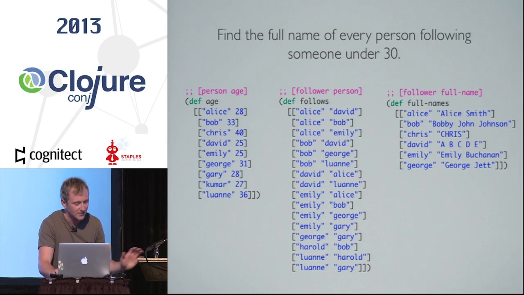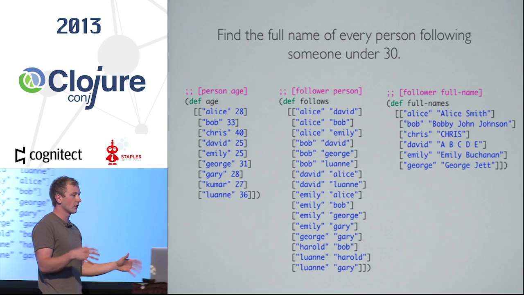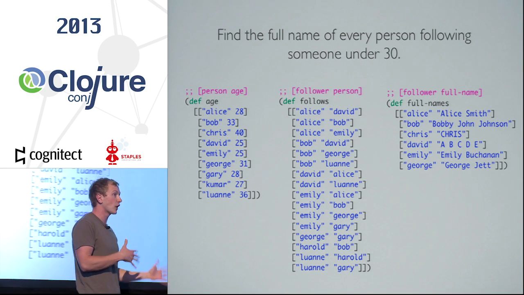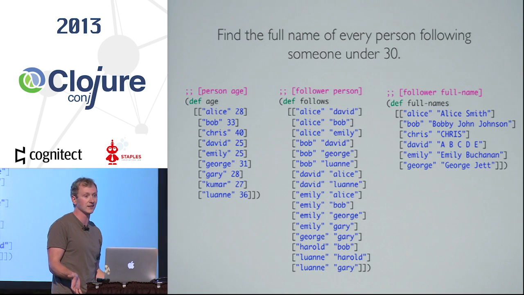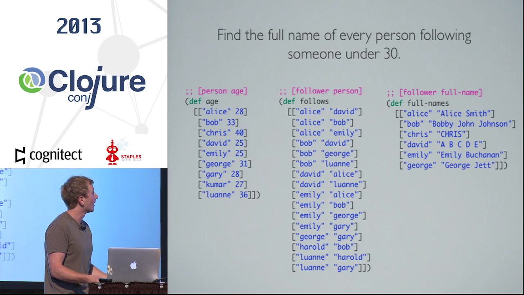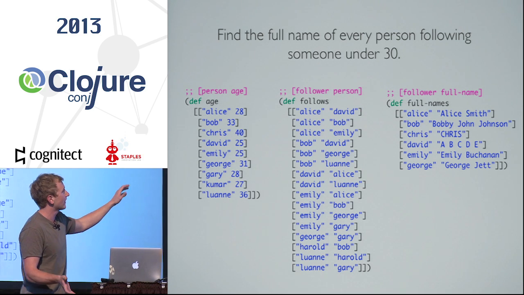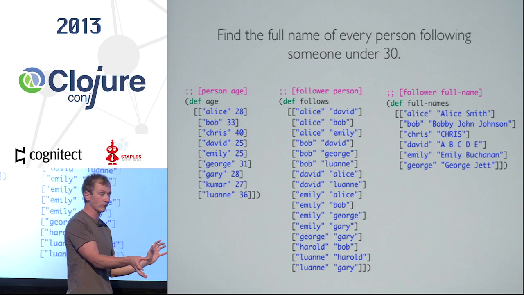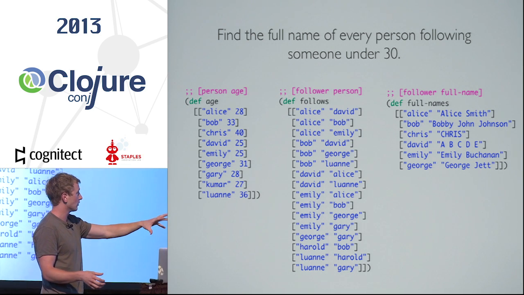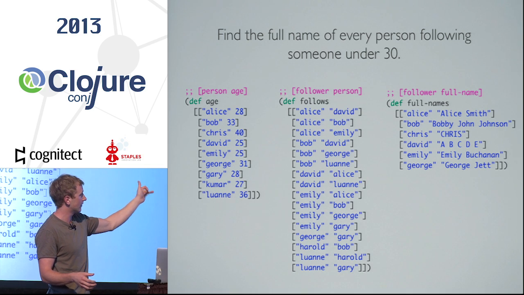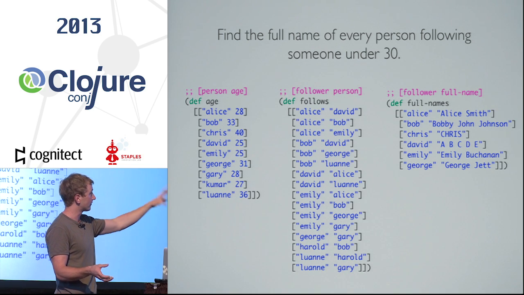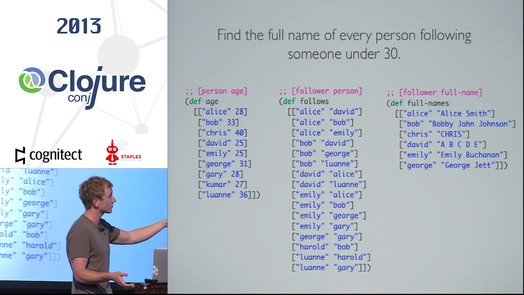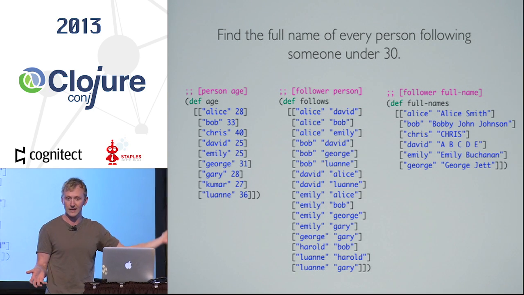OK, something a little bit harder. Harder for me to think about anyway. I tried to write this in straight Clojure and immediately gave up and worked on my slides more. Find the full name of every person following someone under 30. This kind of looks like SQL, and in fact they're quite related, given these tables. So I have an age table of person, comma, age. I've got a follows table of follower and person, and then I've got this full names mapping.